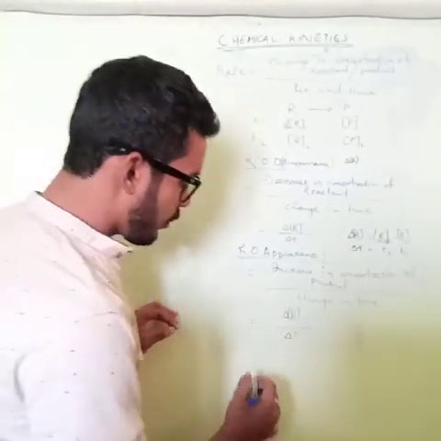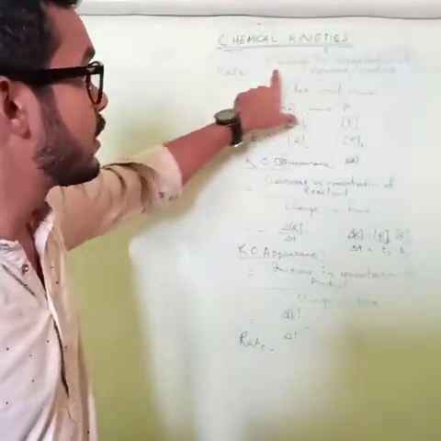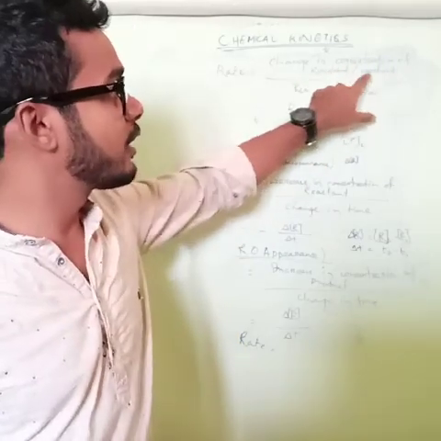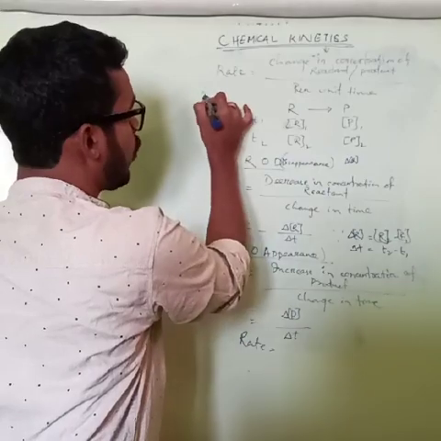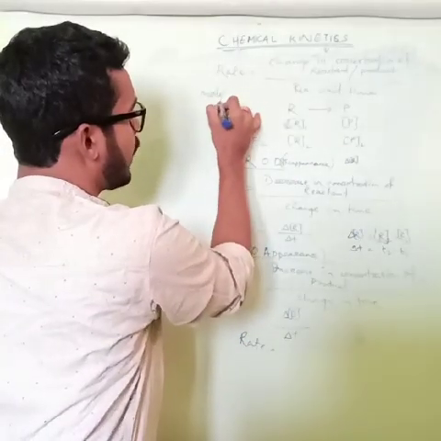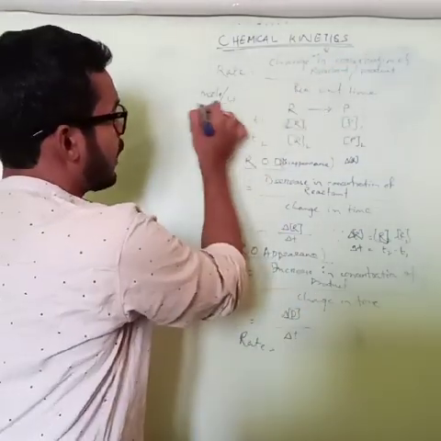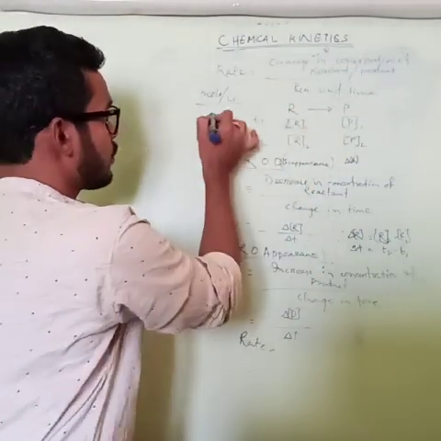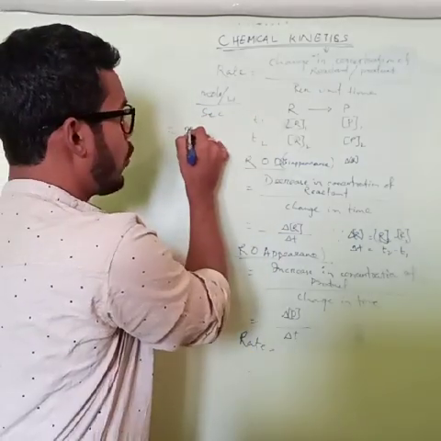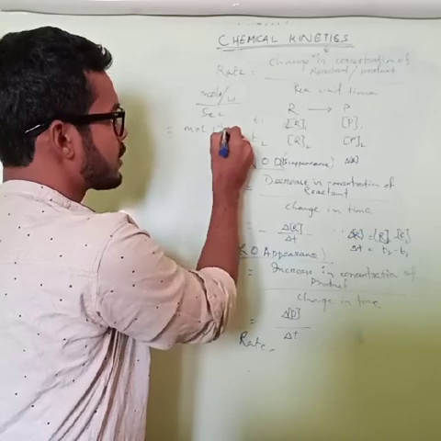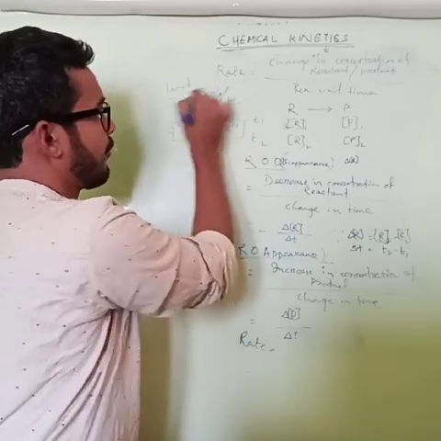So what will be the unit of rate? Now we can know the unit of rate. See, change in concentration of reactant. So what is the unit of concentration? We know that it is mole per liter. That is the concentration unit, divided by the unit of time. That is, we need to take it in seconds. So mole liter inverse second inverse is the unit of rate.